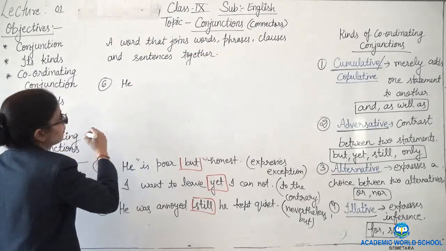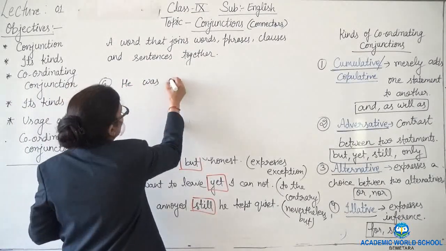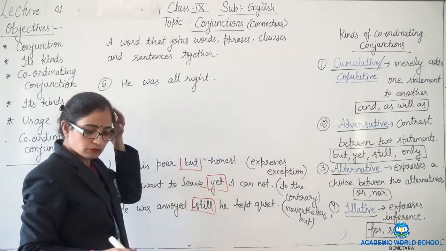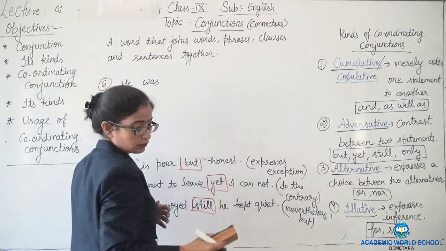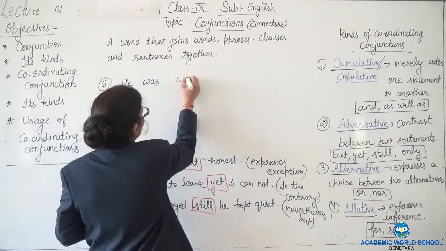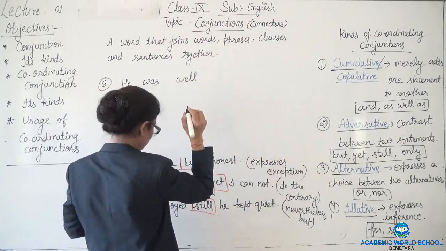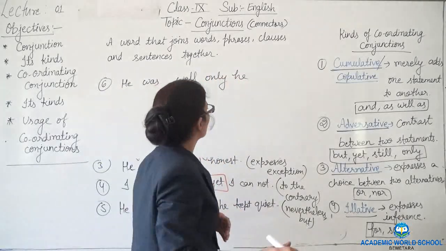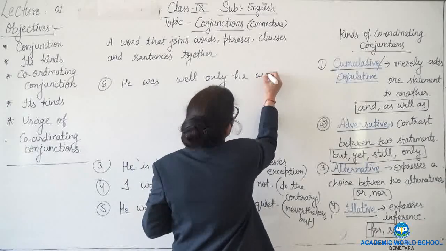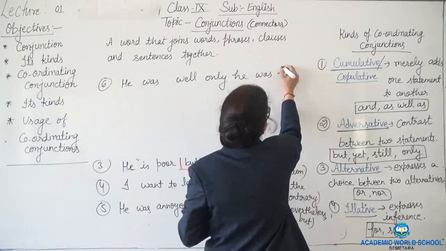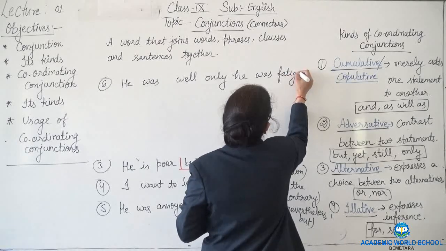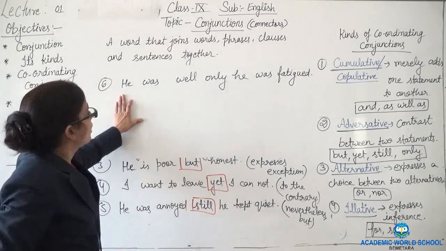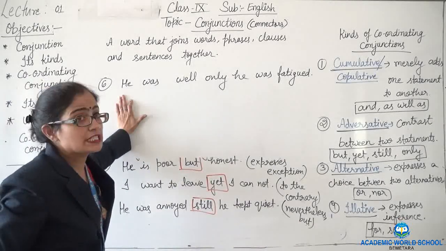He was all right, he was well, only he was fatigued. Here, he was well, only he was fatigued.